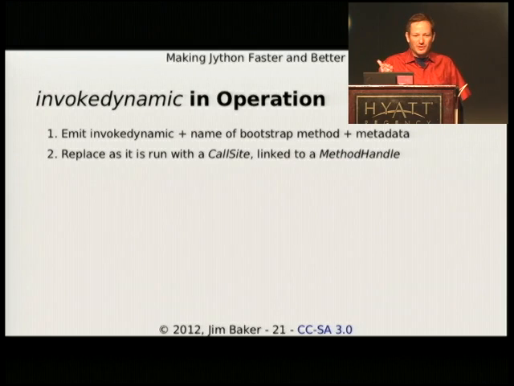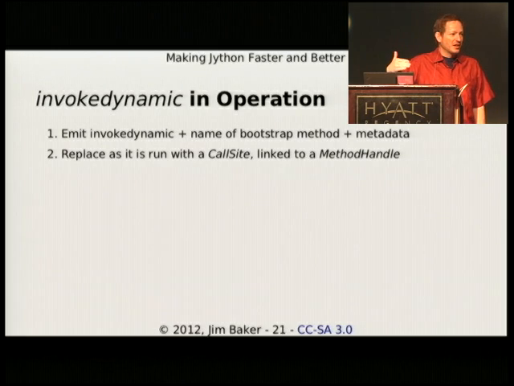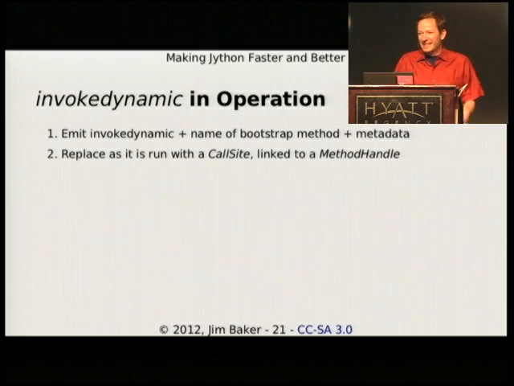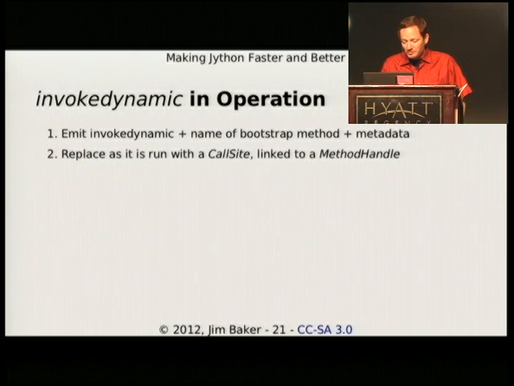You basically need to go and emit an Invoke Dynamic bytecode, give it the name of your Bootstrap method, and any other metadata or access to constants in a constant pool that you want. It's extraordinarily general what you can do with that. I mean, it's very nice. And that Bootstrap method, which is invoked the first time that code is actually run, is to replace it with a call site, which is linked to a method handle.